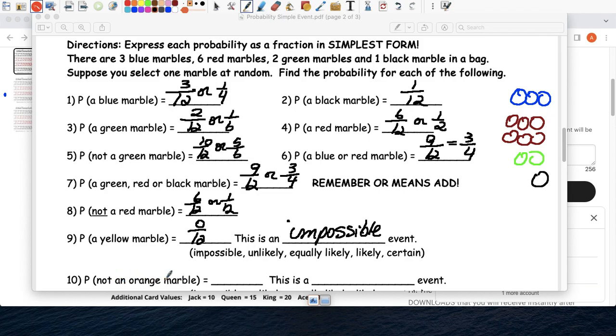Not an orange. No orange. No orange is the blue, the red, the green, and the black all together. So that would be 3, 6, 9, 12 out of 12, which is a certain event. That is 100%, guaranteed to happen.